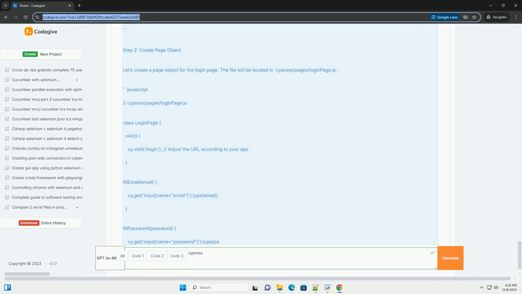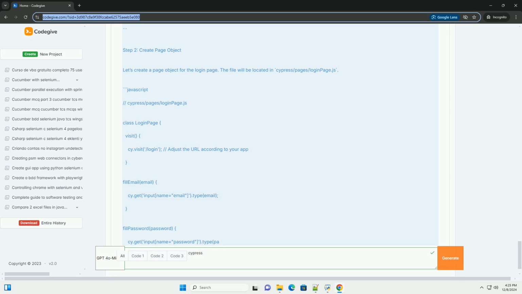Implementing Page Object Model in Cypress. 1. Directory structure. A common structure for Cypress with POM might look like this: cypress/fixtures, integration, my_test.spec.js, page_objects, loginpage.js, support.